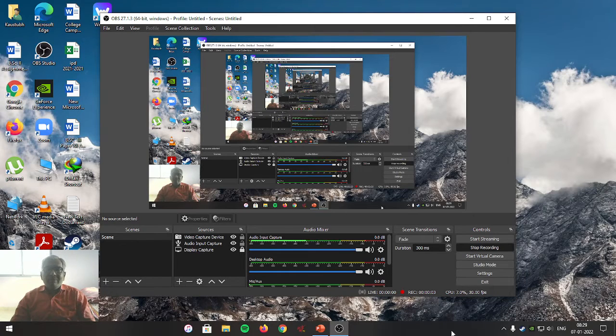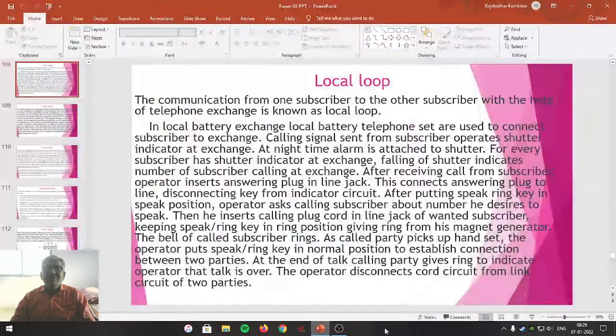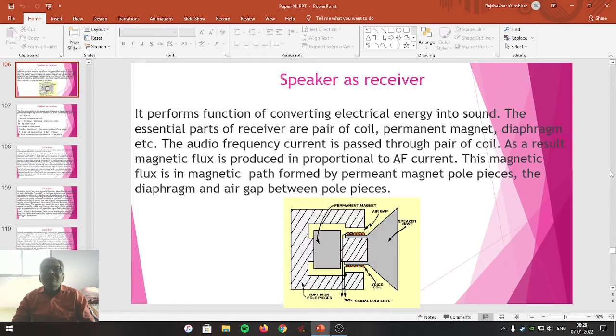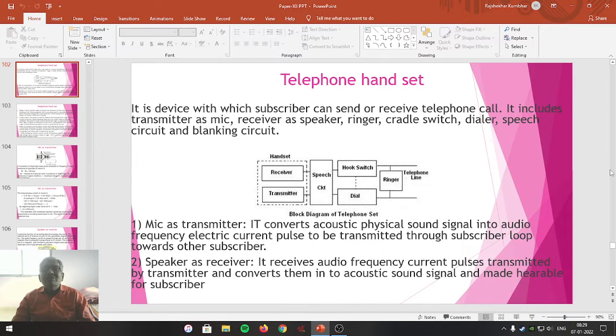Student friends, in yesterday's online as well as offline lecture, we studied the meaning of handset that contains mic, cradle switch, dialer, ringer, speech circuit, hybrid circuit, balance circuit, and speaker. So all these units combined together, we can call it a telephone handset.